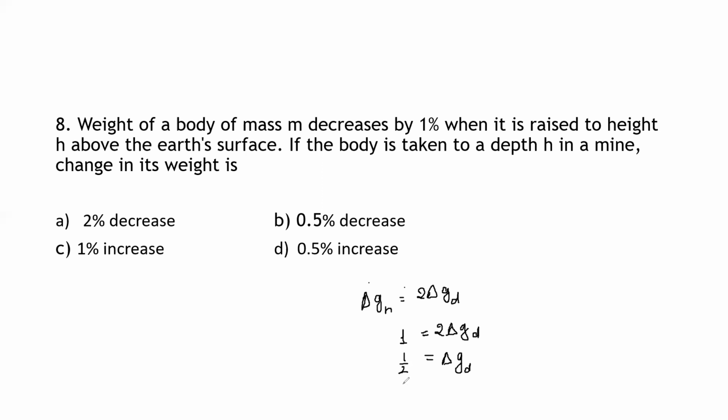So delta g_d is equal to 1 by 2, which is nothing but 0.5%. So here it decreases by 0.5%. Right? That is option B, the correct option. So you can see in the expression g_d is related to g_h. Therefore, when the value of g_h decreases, the value of g_d also decreases. But the only difference is the value: there it is 1%, here it is 0.5%. Right? Then let us see the next question.